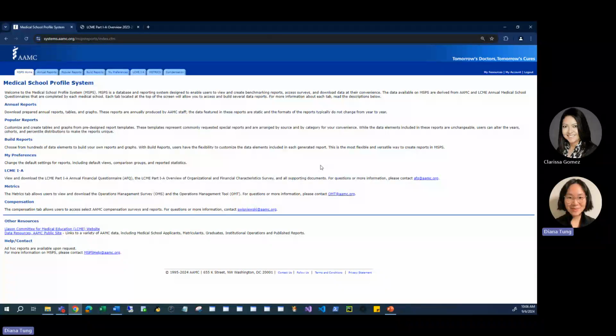This is the landing page of MSPS. Notice the light blue tabs at the top of the screen. The AFQ is located in the LCME 1A tab. If you don't see the LCME 1A tab, email afq@aamc.org to let us know. Your PBO may need to approve your access before we can activate this tab.